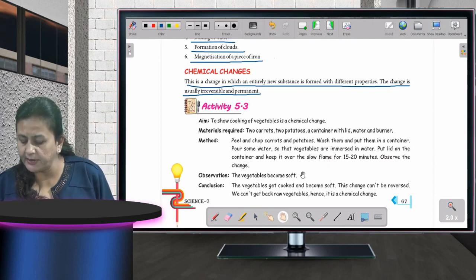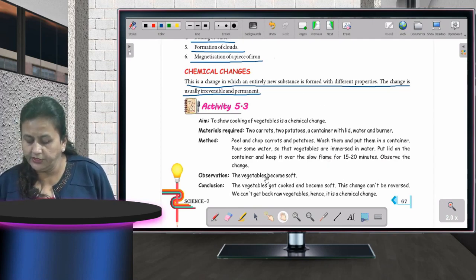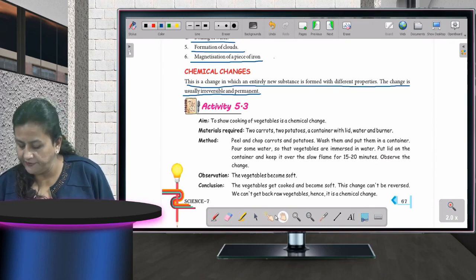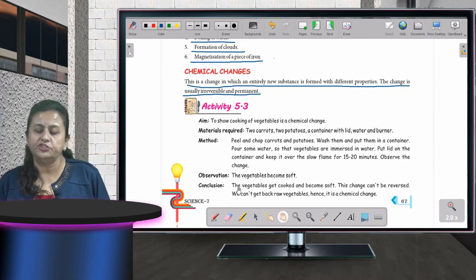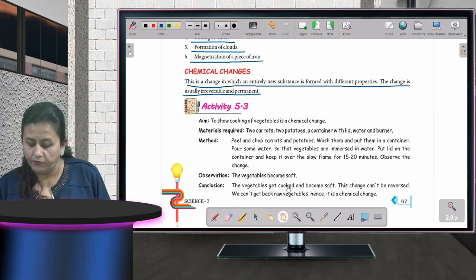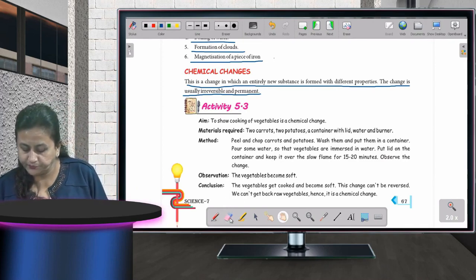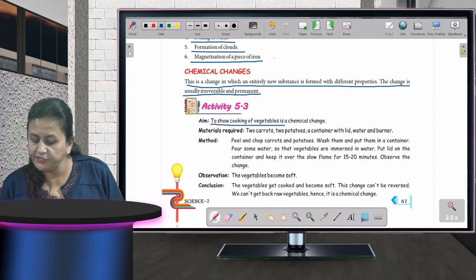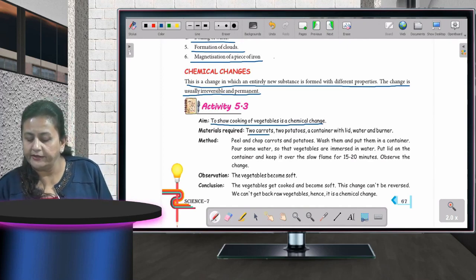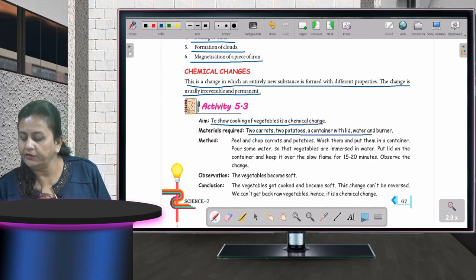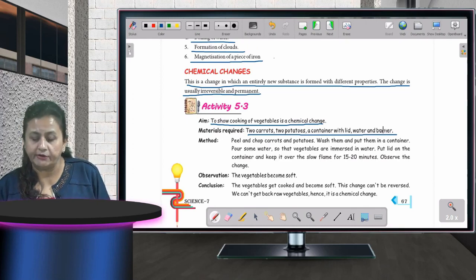There are a few examples shown over here. Different activities explain that chemical change is irreversible. The first example is to show that cooking of vegetables is a chemical change. Two carrots, two potatoes, a container with a lid, water and a burner are required for it.